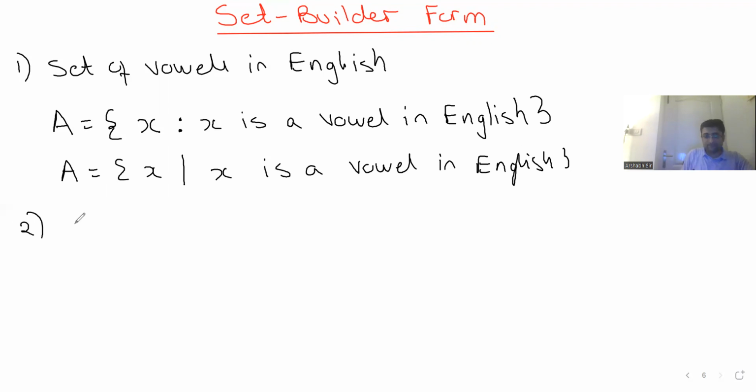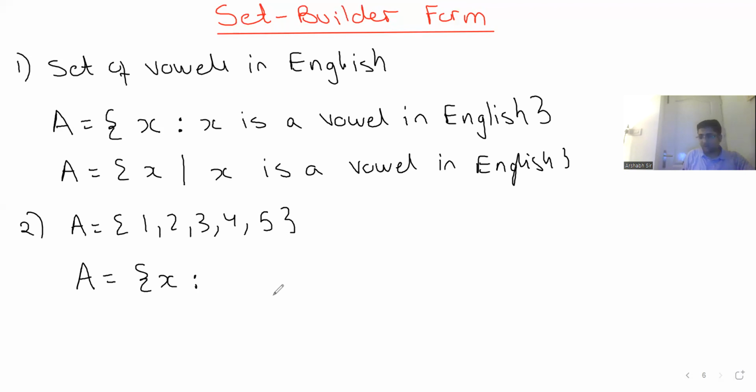Let's say I give you the set of numbers as 1, 2, 3, 4, 5. Now let's say you want to represent this in the set builder form. Now see, look here. Set A comprises of all the elements X such that these are all natural numbers. So X belongs to natural numbers and X is less than 6. Now, guys, just read this. I repeat, set A comprises of all the elements X such that X belongs to N, means X is a natural number and X less than 6.